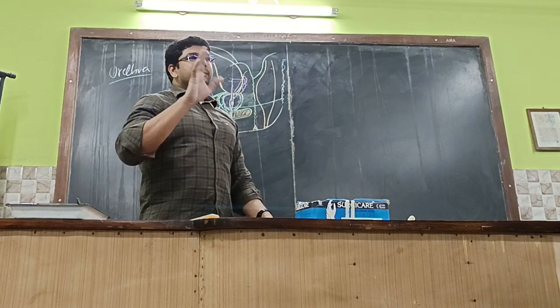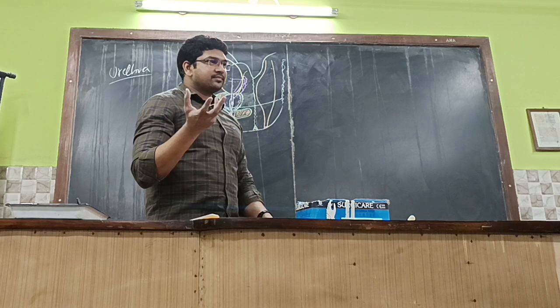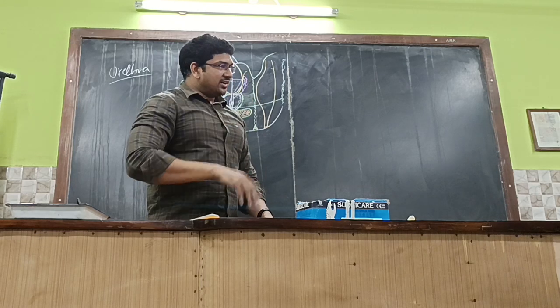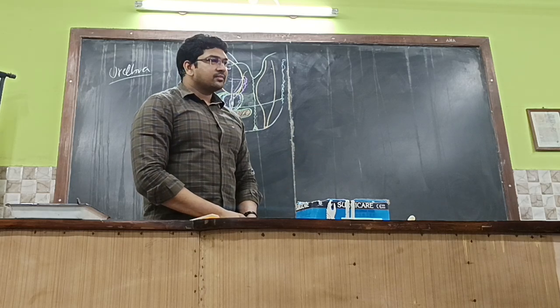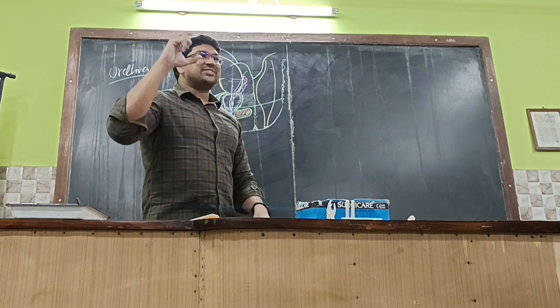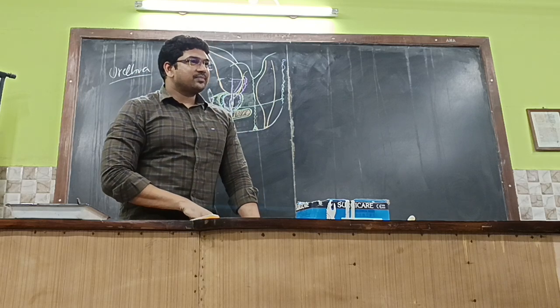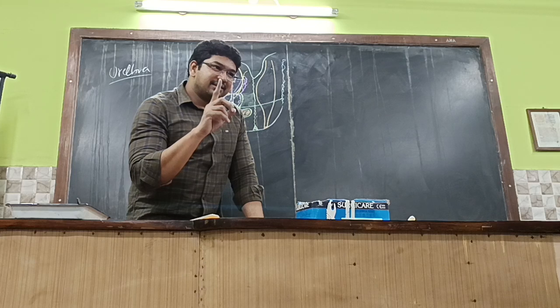You can remember roughly. For example, what is the normal volume of the stomach? 1.5 liters. What will be the weight of the liver? 1.6 kg. What's the length of the kidney on either side? The right side is 12, 5 and 7.